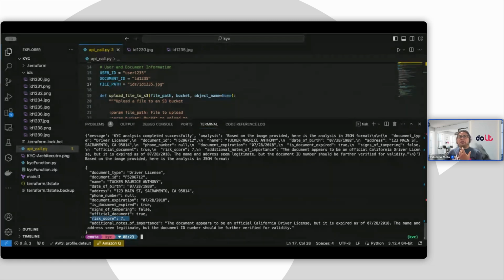So that's kind of what I want to show you. It is powerful. The quality of the images needs to be at a certain level, but GenAI can help us a lot. And it makes it easier for the people that are reviewing this to be more efficient and help determine what's happening here.